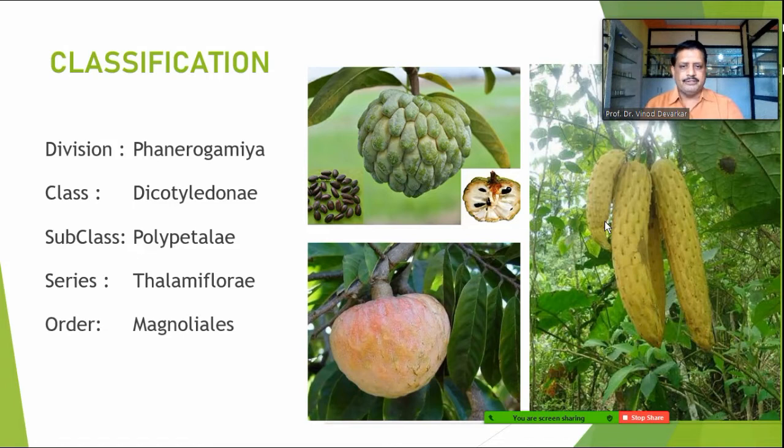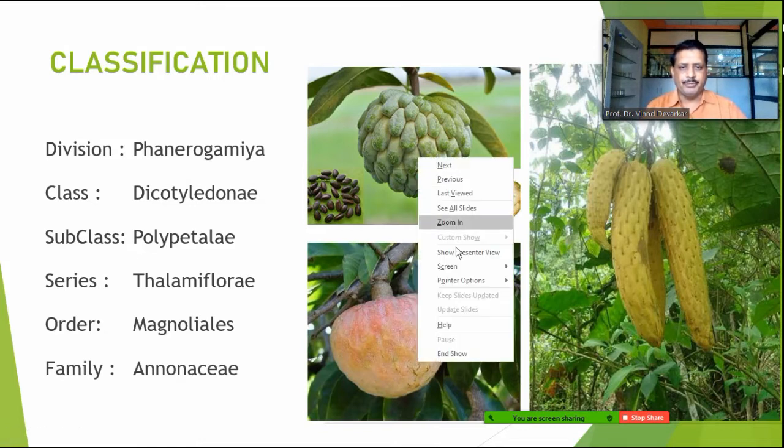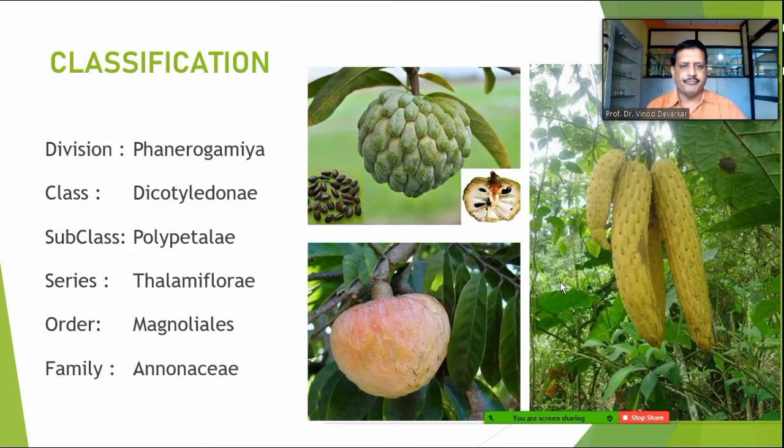Order Magnoliales, it is the older or the primitive order we can say, so that order Magnoliales and the family Annonaceae. Here you can find some typical members of this group. All these members are from the family Annonaceae, and the genus Annona is being shown here. These are Annona squamosa, Annona reticulata. These are the members of the genus Annona.